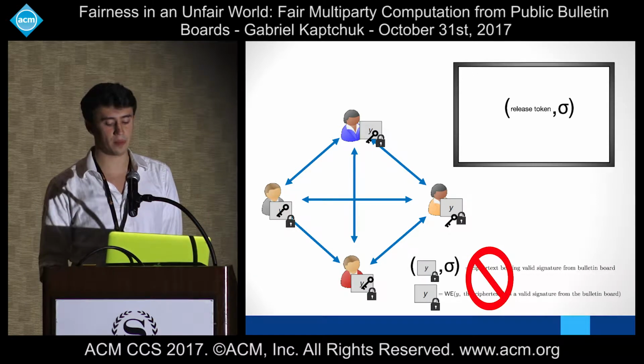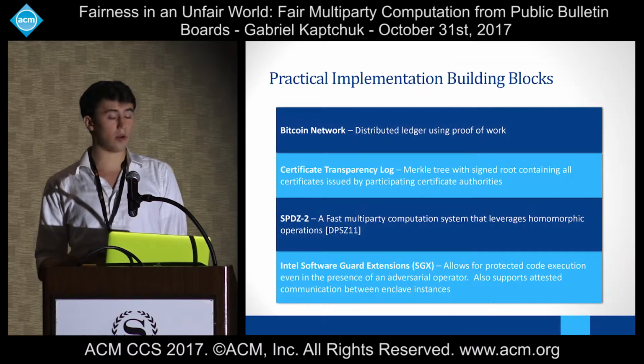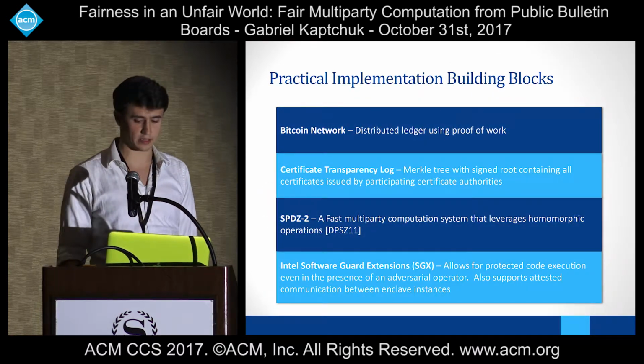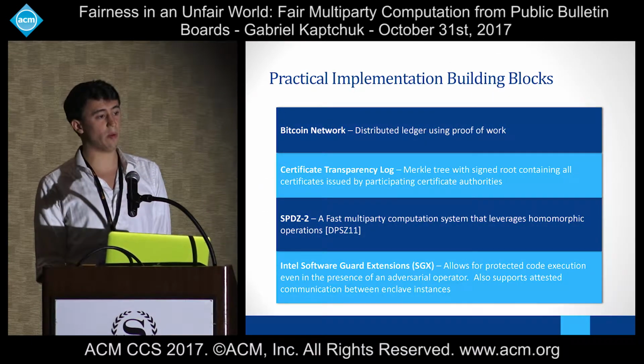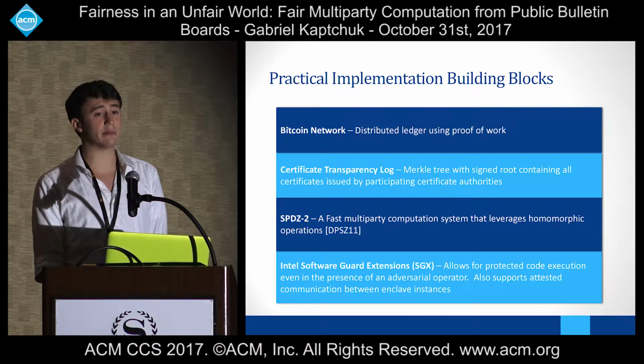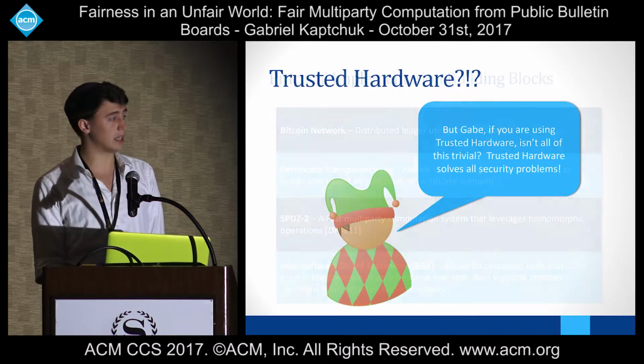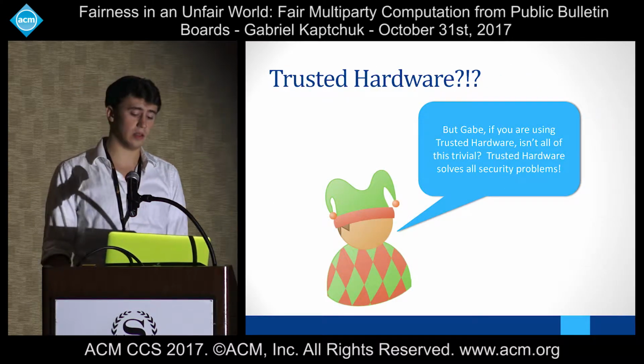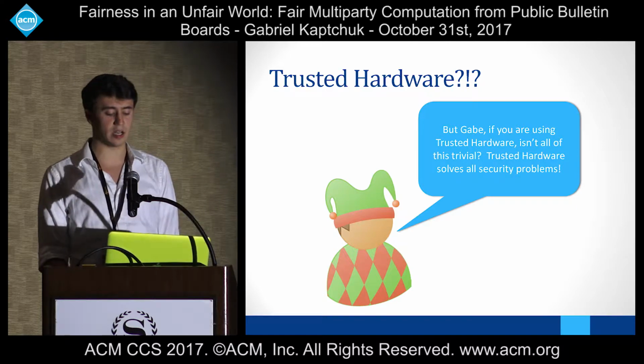Now, unfortunately, witness encryption is not the most practical of things, and so we wanted to also build a practical implementation that could be run today. There are a number of building blocks that we're going to use to make that a reality. The first one is trusted hardware. In our specific application, we're using Intel SGX.